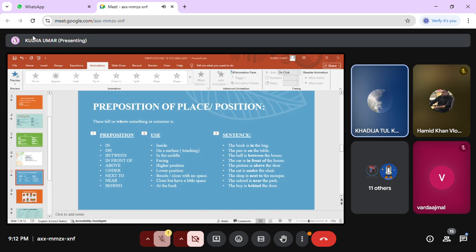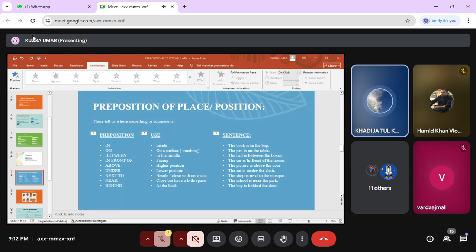"In front of" means facing. When you are facing something, you use "in front of". The car is in front of the house. Now you all are using your mobile phone, so you can say my phone is in front of me. Why? Because you are facing your phone to see my presentation or lecture.